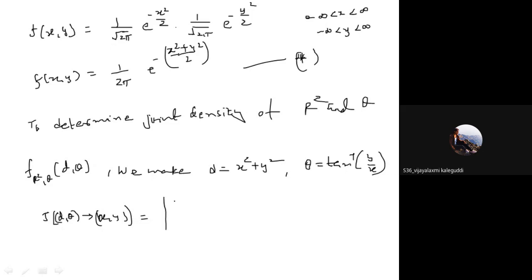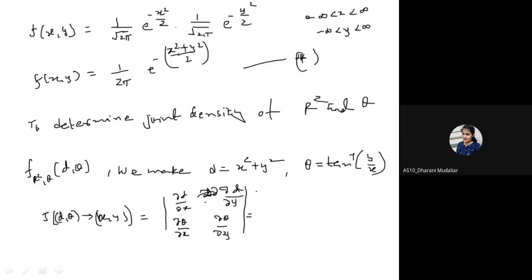And how will you calculate the derivative of d with respect to x and y, and the derivative of theta with respect to x and theta with respect to y?